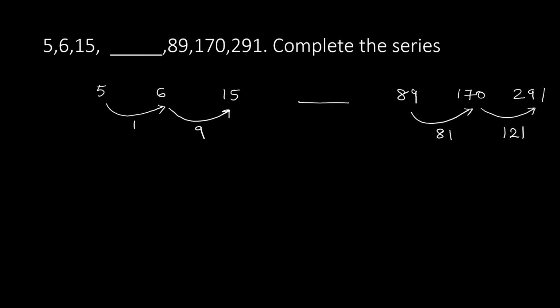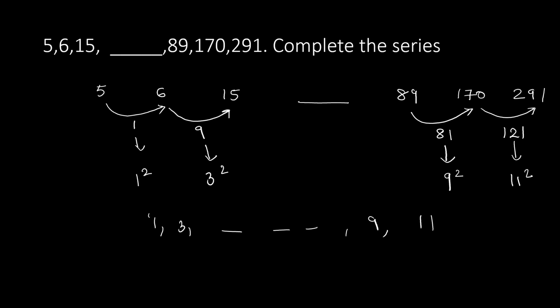From this we can see that this 1 is 1 square. Now 9 is 3 square. Now 81 is 9 square. 121 is 11 square. That is 1, 3, 9, 11. So these are odd numbers 1, 3, 9, 11. So the remaining numbers should be 5, 7. Okay, 5 and 7. So here the difference between these two numbers should be 5 square, and the difference between these two numbers should be 7 square.